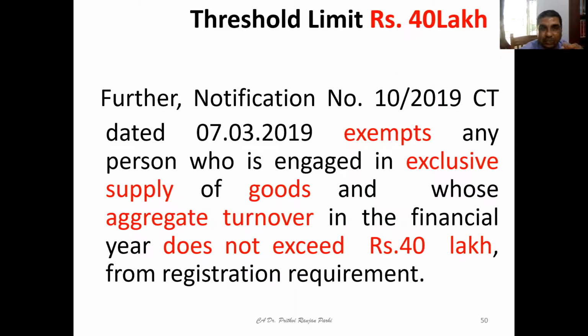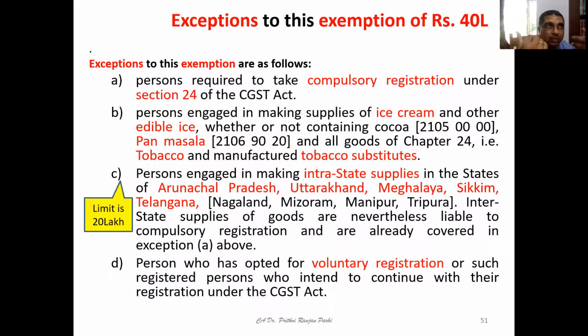And this particular notification, dated 7th March 2019, exempts any person who is engaged in exclusive supply of goods and whose aggregate turnover in the financial year doesn't exceed 40 lakh rupees from the registration requirement. So this is for a normal state where the supplier is supplying goods only and the aggregate turnover doesn't exceed 40 lakh rupees, he need not go for registration. He may go for registration on a voluntary basis.